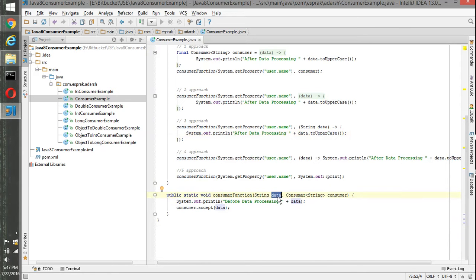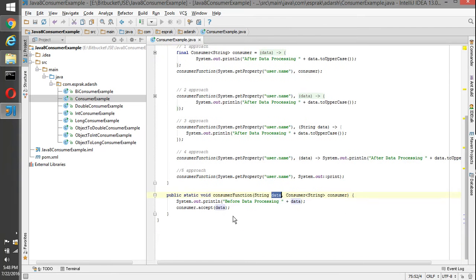In the consumer we pass some functionality using lambda expressions, and that processing will be done on this data. That processing is specified in the accept method, which is a part of Consumer.